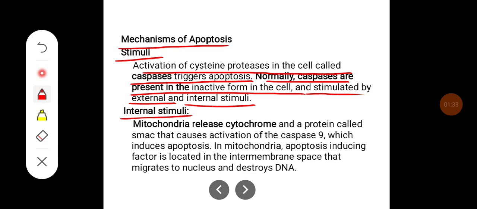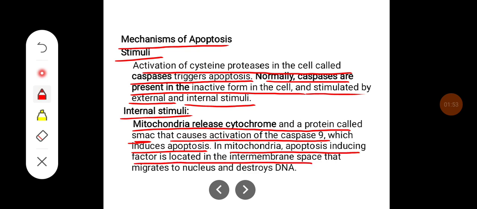Internal stimuli: the mitochondria release cytochrome c and a protein called SMAC that causes activation of caspase 9, which induces apoptosis. In mitochondria, apoptosis inducing factor is located in the intermembrane space and migrates to the nucleus and destroys DNA.